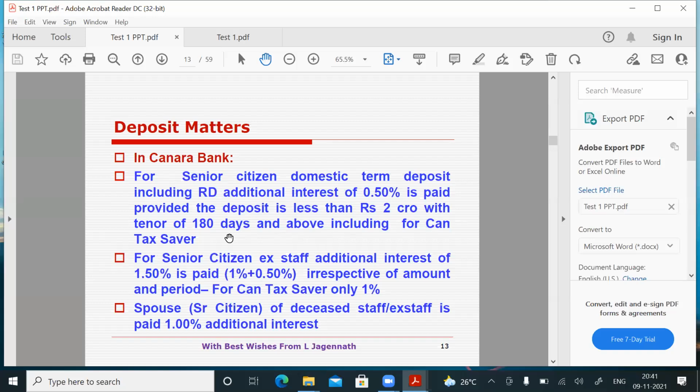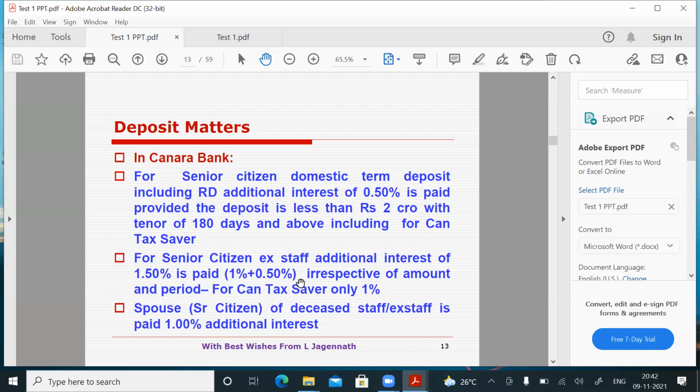Friends, 0.50 additional interest is paid to domestic term deposits, including RD and Can Tax Saver, if the deposit is for 180 days and above and the amount is less than 2 crores. Suppose somebody wants to deposit above 2 crores or for less than 180 days, then you have to get permission from Head of SP and DB. Normally, you will not give. You have to take up with them to get additional 0.50%.